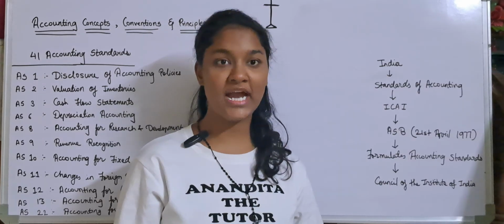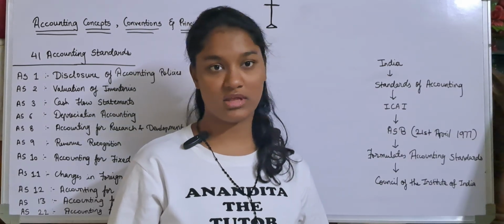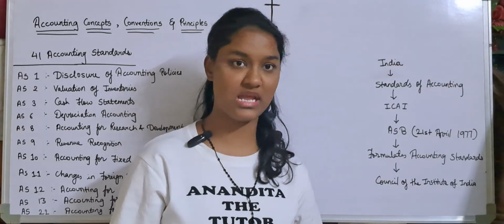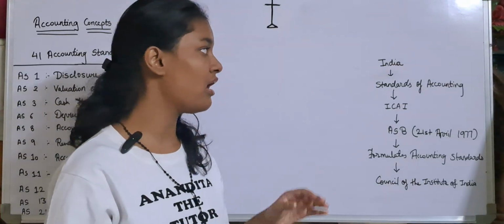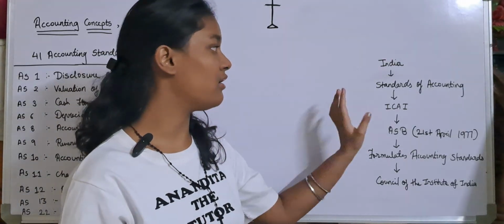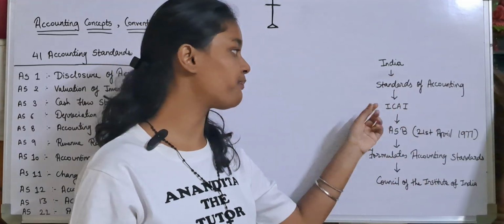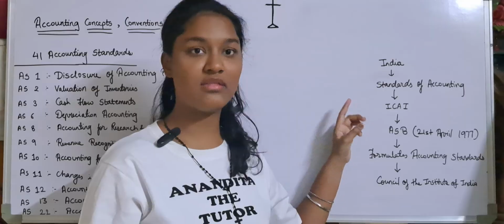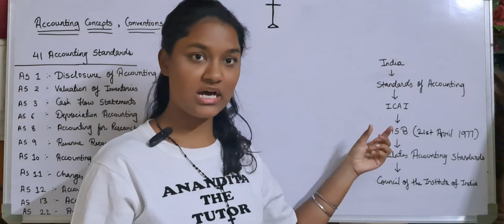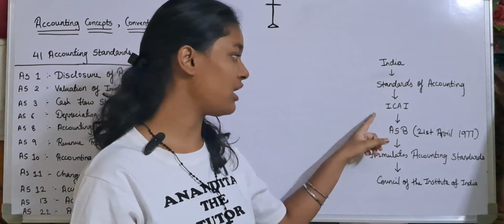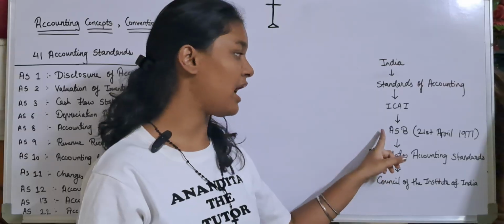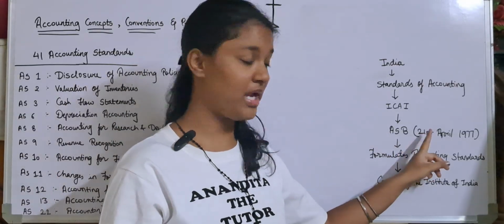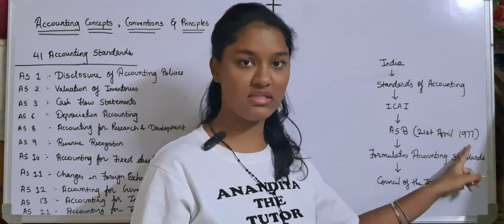Okay, before that I would like to give you all a revision of what we had learned about Indian accounting standards. So Indian accounting standards are the standards of accounting in India. They are formulated by ICAI, that is Institute of Chartered Accountants of India. Okay, and they established the Accounting Standards Board on 21st April 1977.